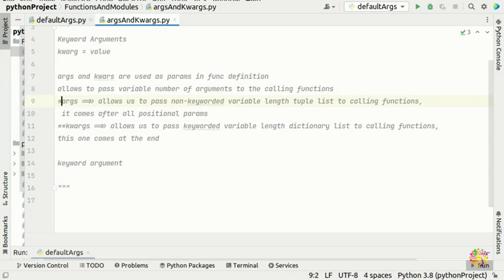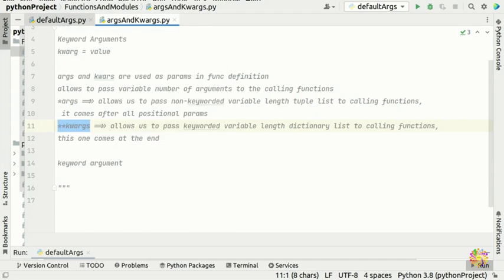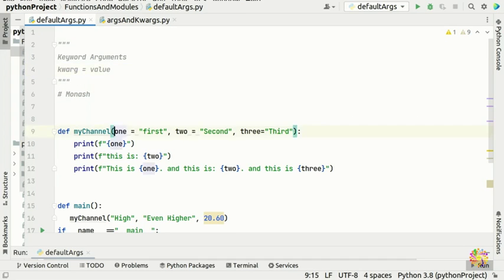It just accepts arguments in Python. It's just keyword arguments. So here, we can put args and kwargs, and then you can pass as many arguments as you like.